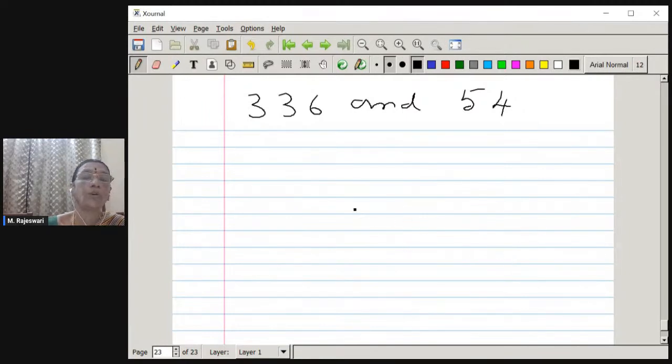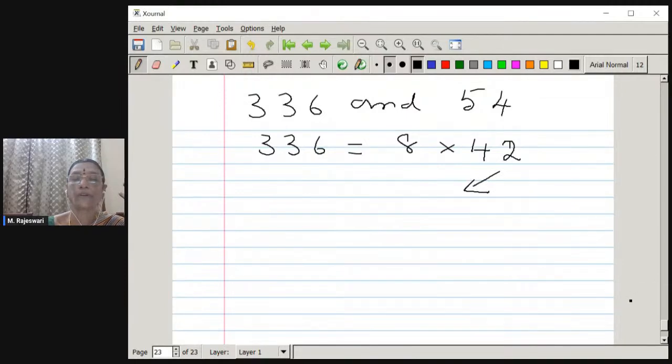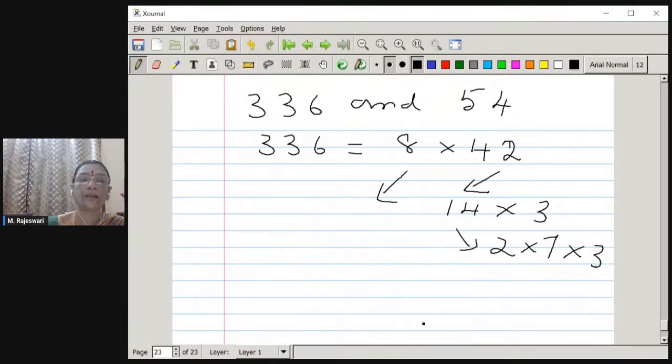So now, how do you factorize 336? So 336 is equal to 8 into 42, and then this 42 is nothing but 14 into 3, and then this 14 is nothing but 2 into 7, and then 8 is nothing but 2 into 2 into 2.